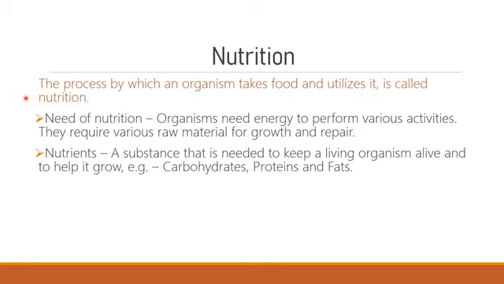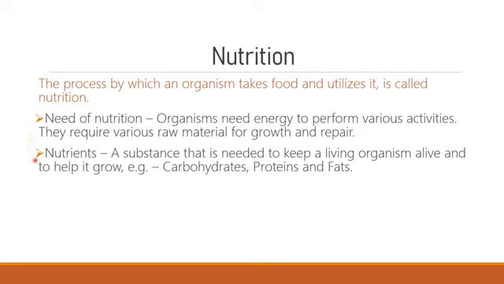We need to know why we need nutrition. Organisms need energy to perform various activities. So nutrition is very important for performing the various activities, for the growth of the body and for the repair of organs.